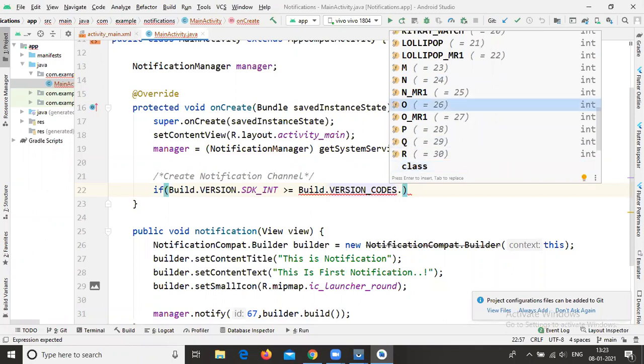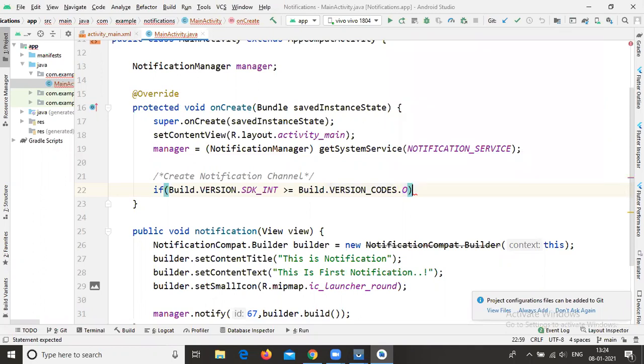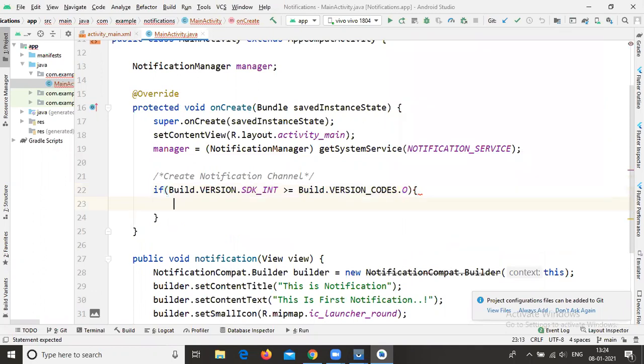Here you need to write O, because it is above 8.0 version. Now you can write your code block, where you need to write your notification channel.